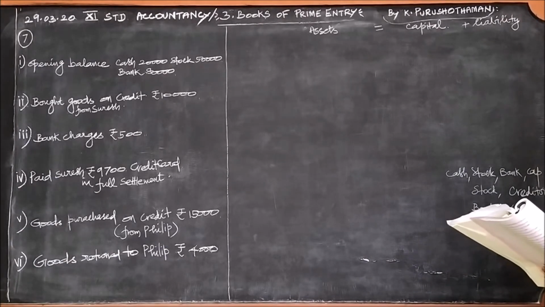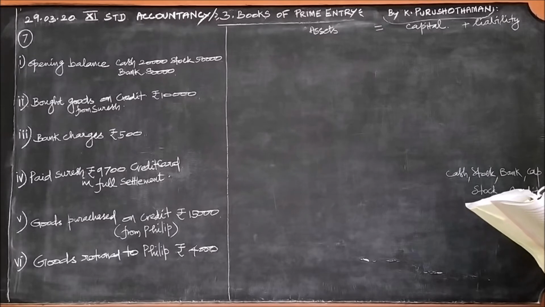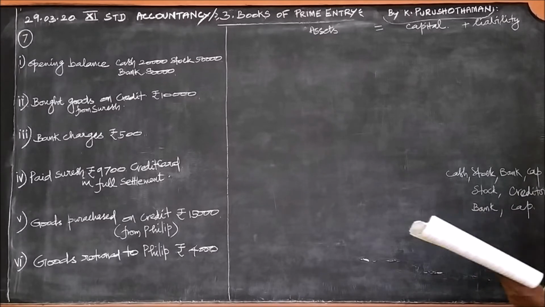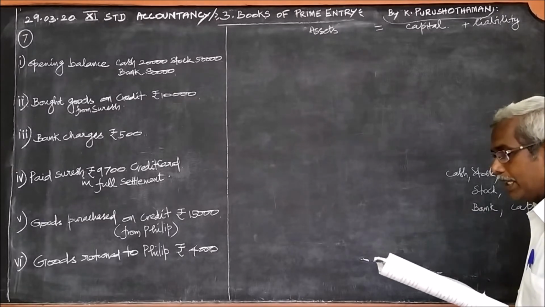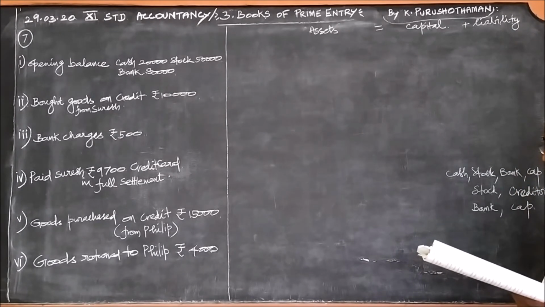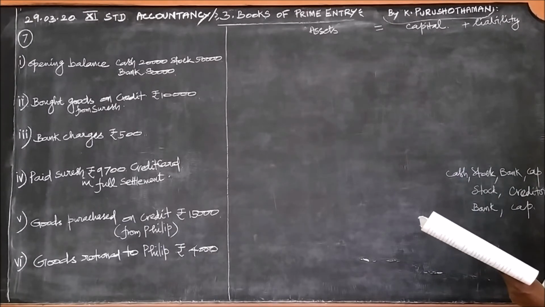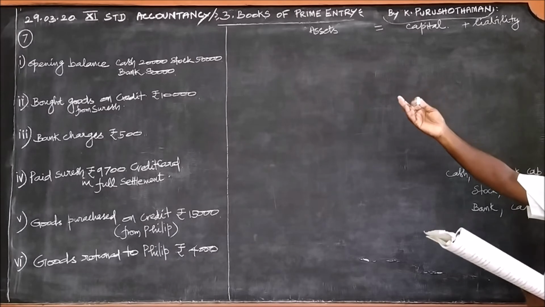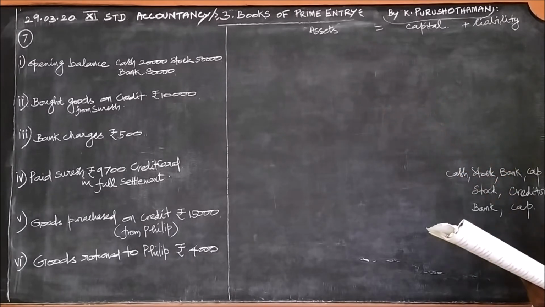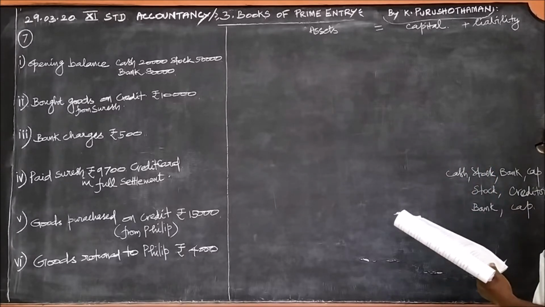Okay then. Paid Suresh rupees 9,700 through credit card in full settlement. Credit card means the amount is settled through the bank. Because we bought goods on credit from Suresh, as given in the second point, through the fourth transaction the Suresh account is settled.